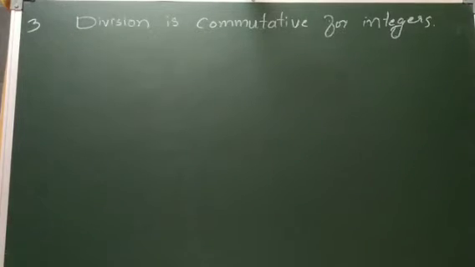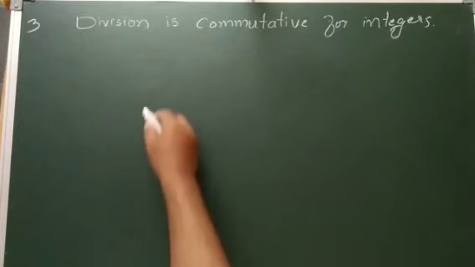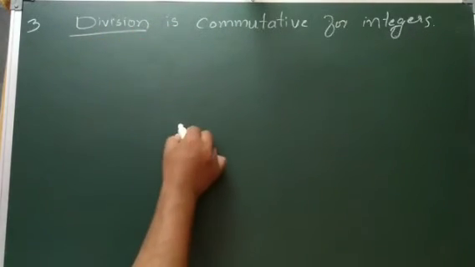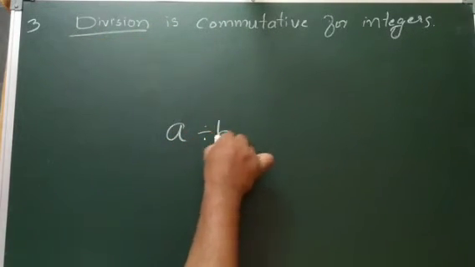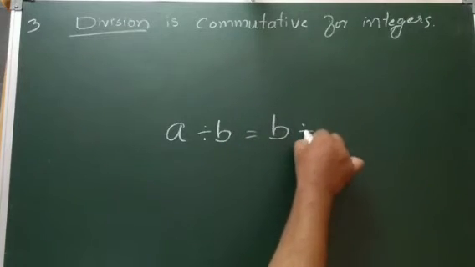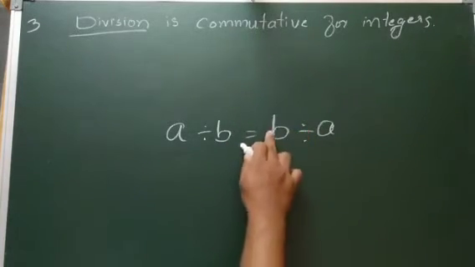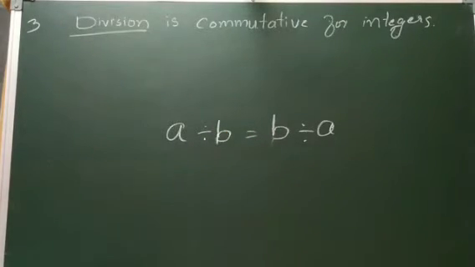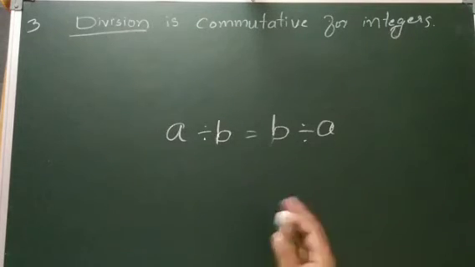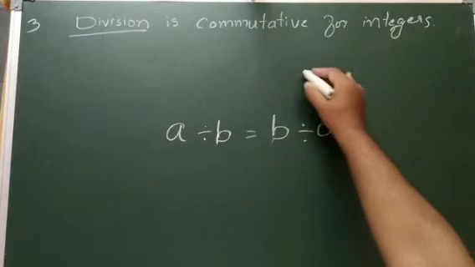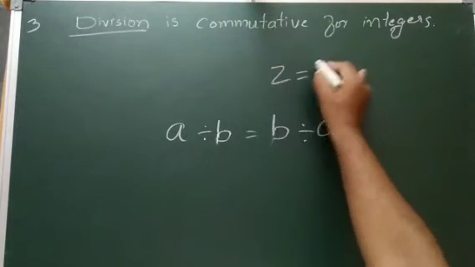Third question, division is commutative for integers. Before going to the question, commutative property. Commutative property means what? In a division, A divided by B equals B divided by A. Is it true or not? What they have given is that division is commutative for the integers. The integer set, everybody already knows, is indicated by capital Z.